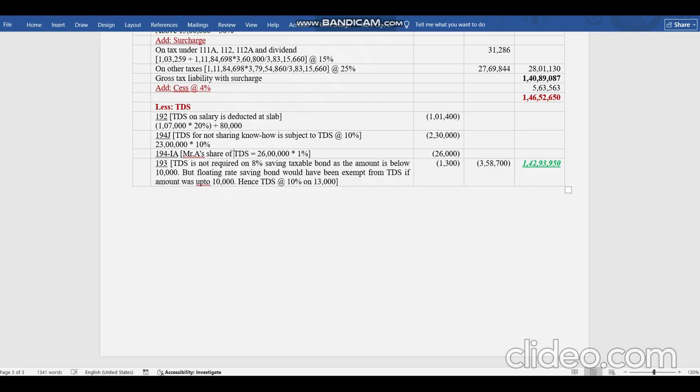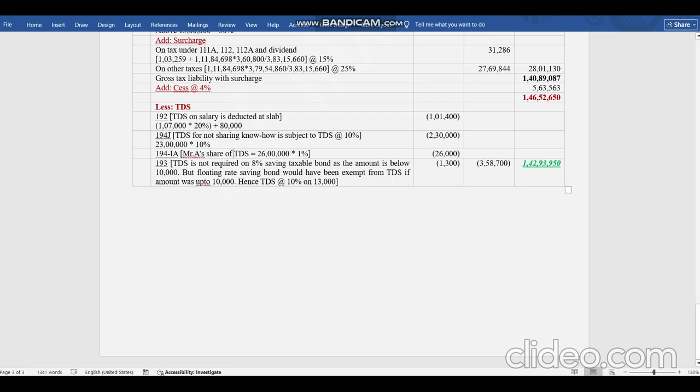Why? Because whatever we deduct TDS, if both amounts are received from a single party, then the total 10,000 will be checked. If a bank or any bond payer is giving you the interest, then the total will be checked because it is PAN basis, one to one person. If I am receiving any interest from any person under 193 which is eligible, and it is more than 10,000, then he has to deduct TDS when he is paying me more than 10,000. So this is the case.